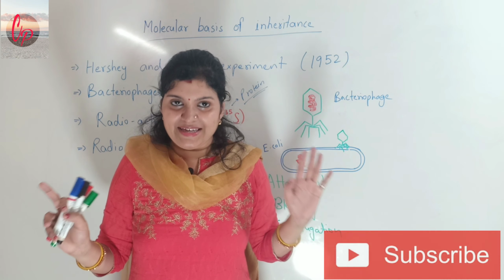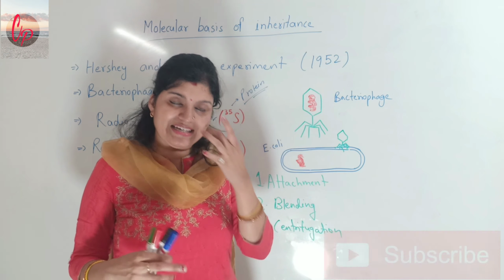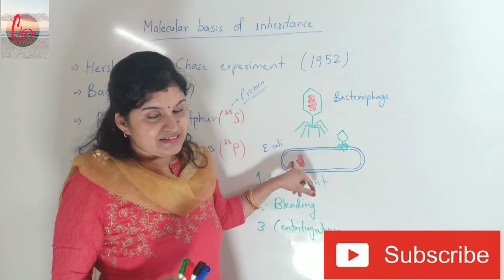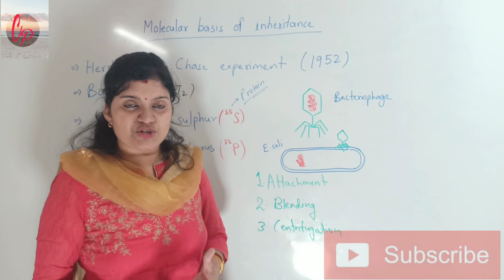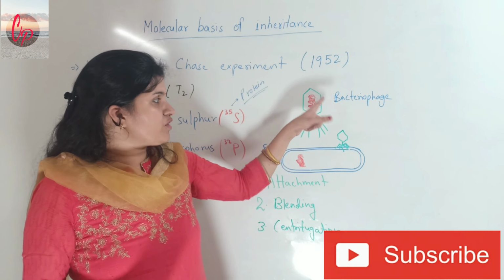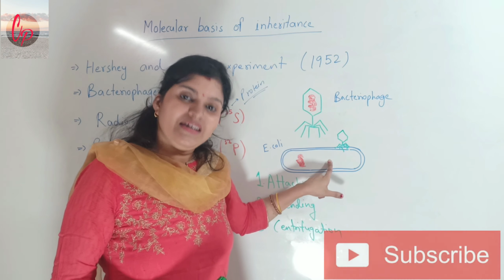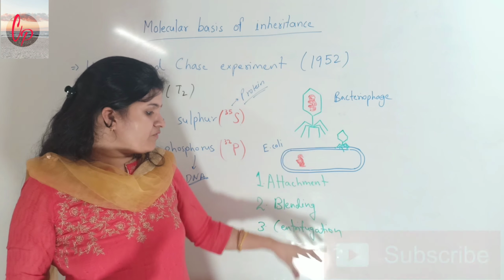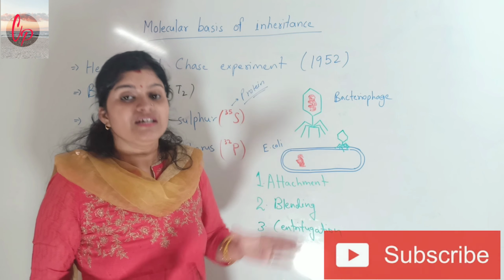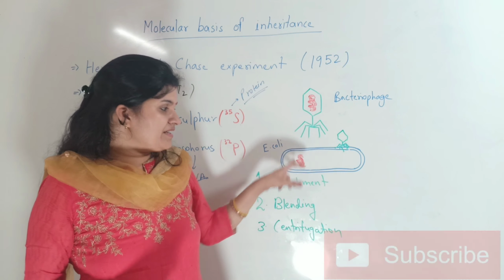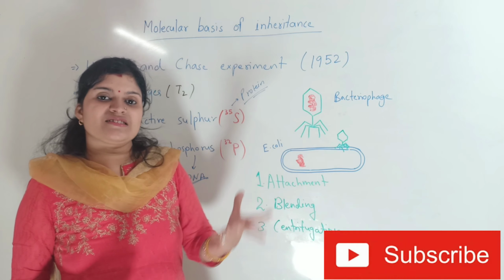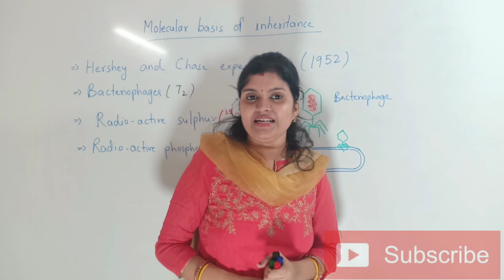Other things will not be exchanged with the bacteria, only genetic material will be exchanged. So radioactive phosphorus was present in the genetic material, which showed that the genetic material was DNA, which was transferred from the virus inside the bacteria E. coli. The bacteria E. coli was having radioactive phosphorus in it, which explained that DNA was the genetic material.